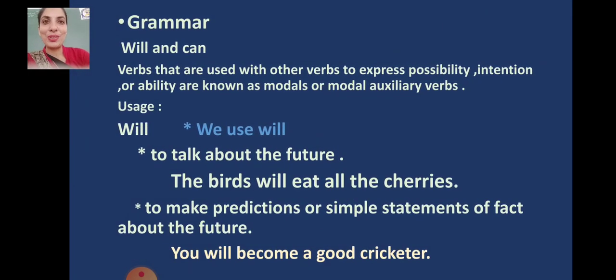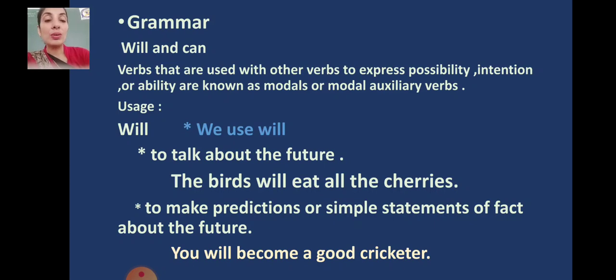Now let's talk about the grammar part. In grammar, we are learning will and can. What is the usage? Verbs that are used with other verbs to express possibility, intention or ability are known as modals or modal auxiliary verbs.